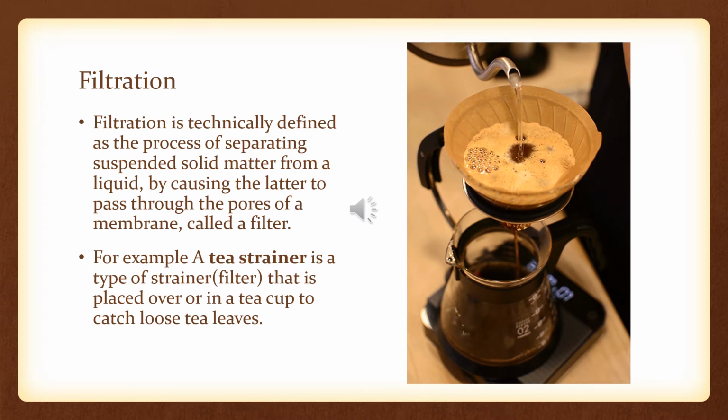Filtration is technically defined as the process of separating suspended solid matter from a liquid by causing the latter to pass through the pores of a membrane, called a filter. The pores of a filter paper, or a tea strainer, are tiny, so the milk or the tea passes out, and whatever impurity is in it is left behind.